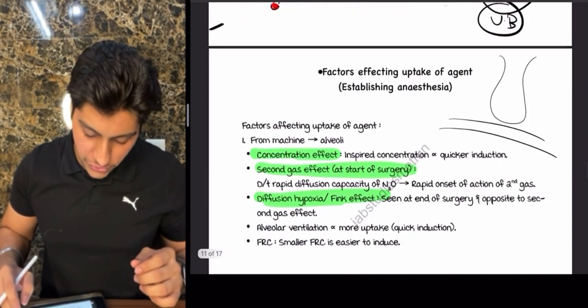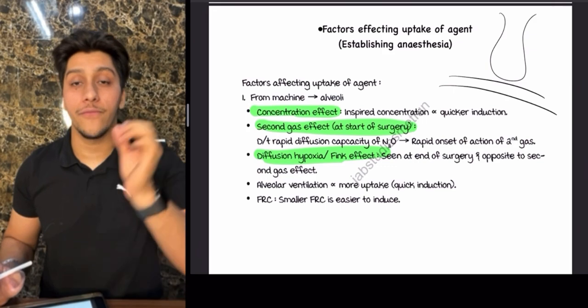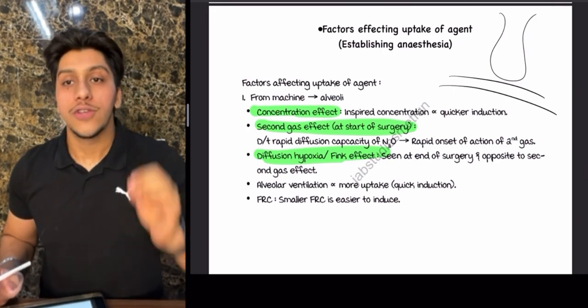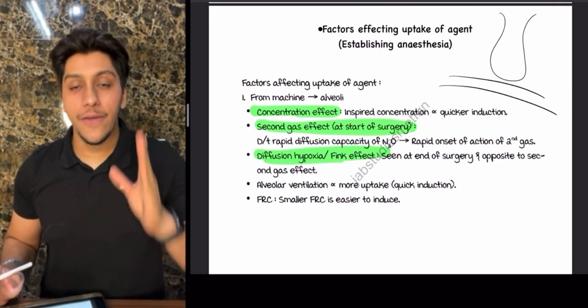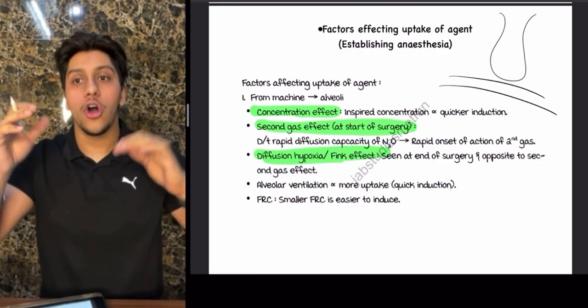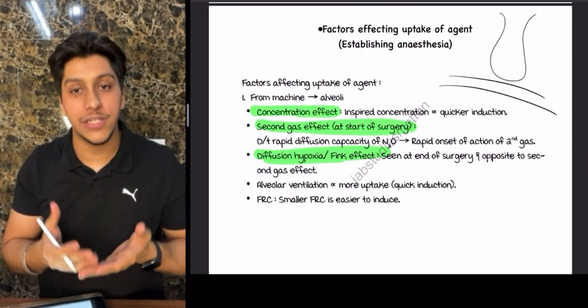So the first topic which we are going to talk about is factors which will be affecting from the machine to the alveoli. So first thing is concentration effect. If the concentration is going to be more, obviously the induction and the activity of the inhalation agent is also going to be more.